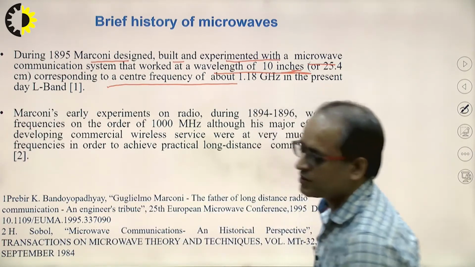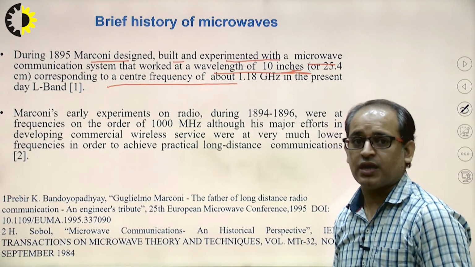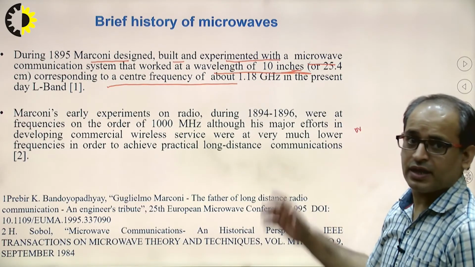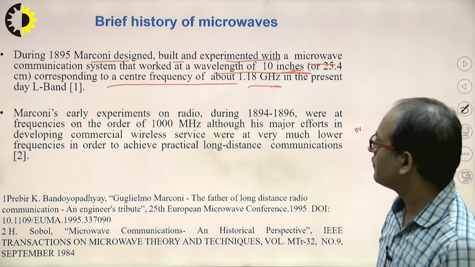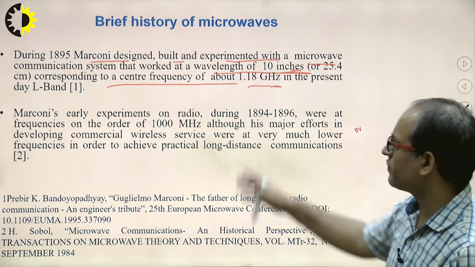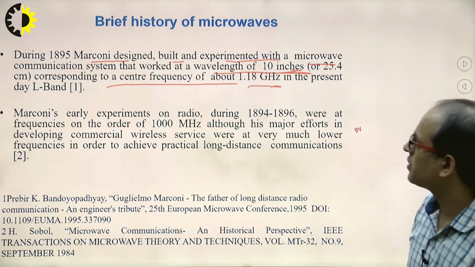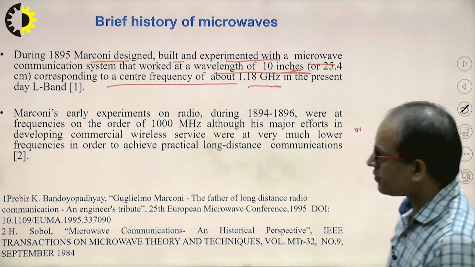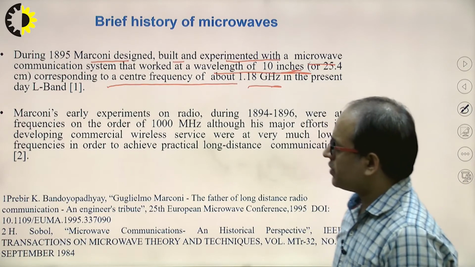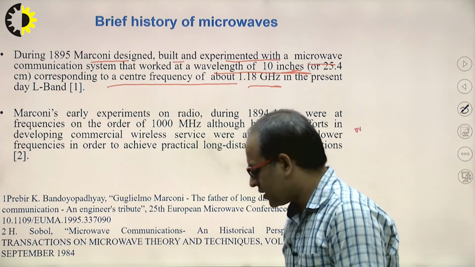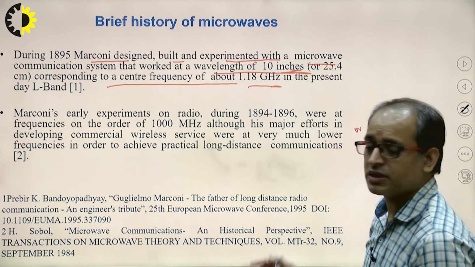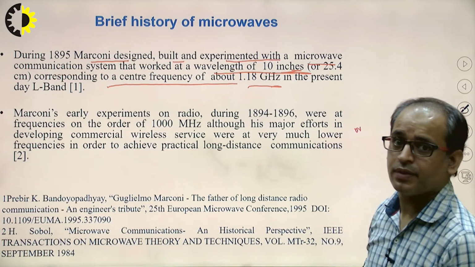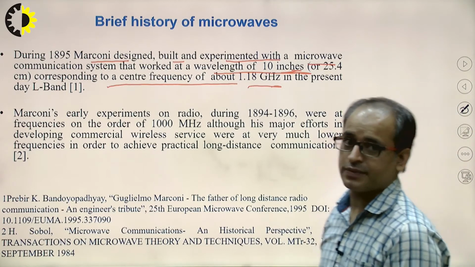Means he first demonstrated an antenna with a frequency of 1.18 gigahertz. Clear? Marconi mainly experimented with the propagation of waves over a distance of 2 kilometers. Clear?